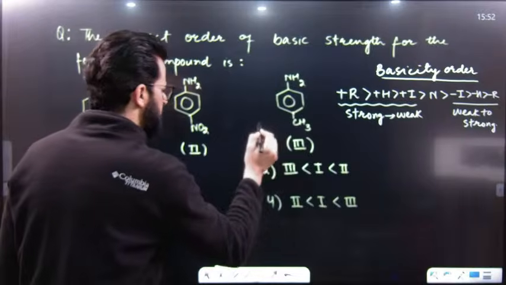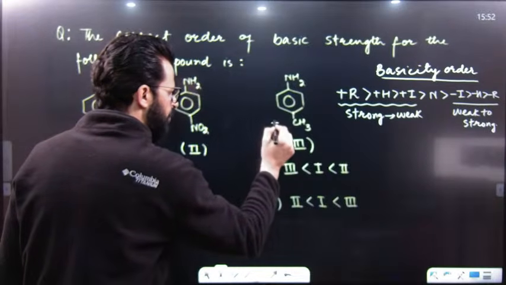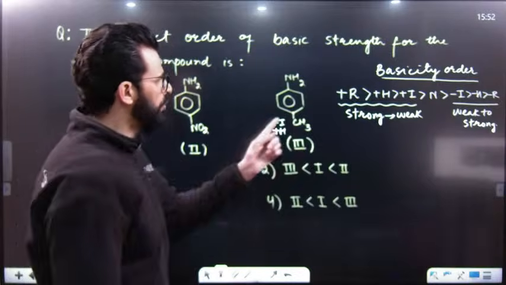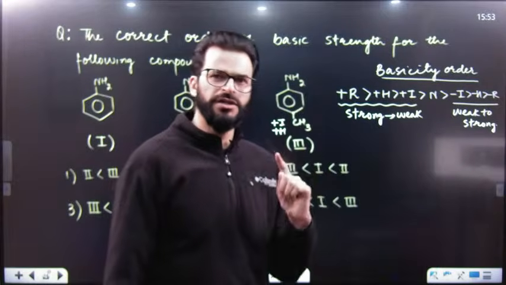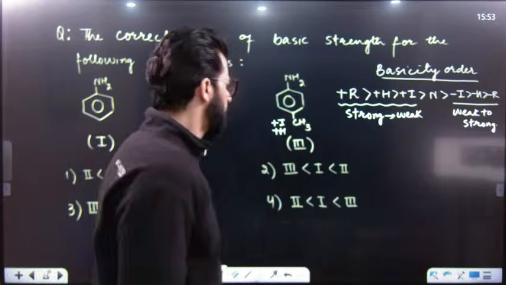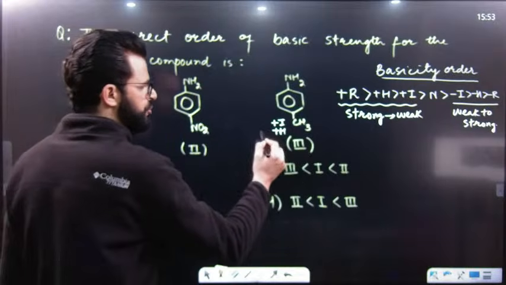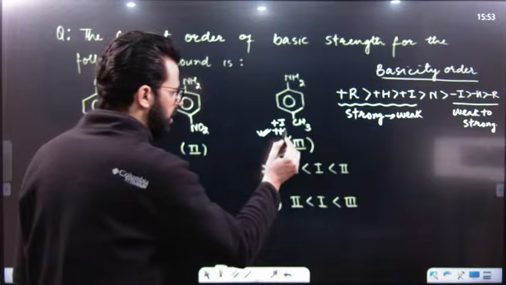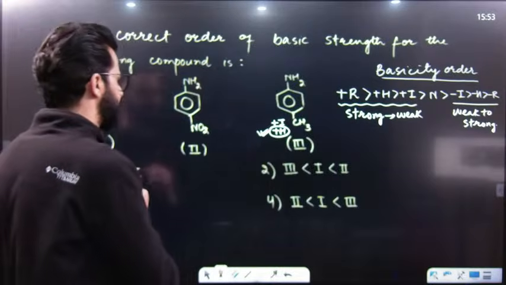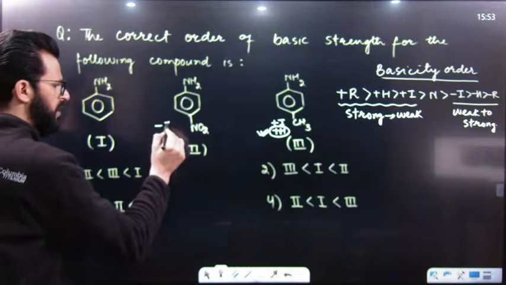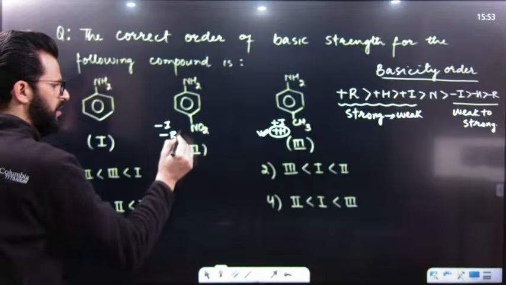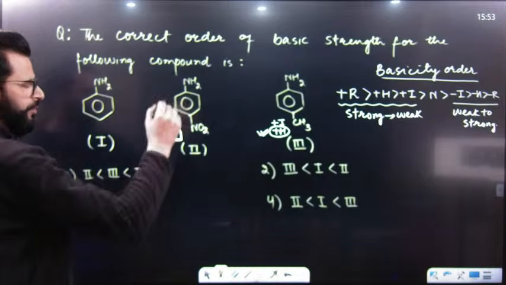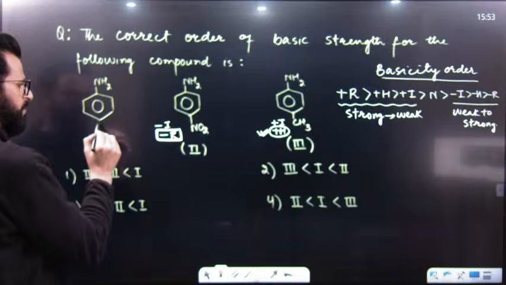But the difference is here it is CH3, and we know from para position it shows plus I and plus H, but we know as distance is more, we generally don't take inductive effect from this position. So the more dominant or predominant vector will be plus H. So our focus will be on plus H only. Similarly, this is minus I group as well as minus R, but our focus should be on minus R only as distance is more.